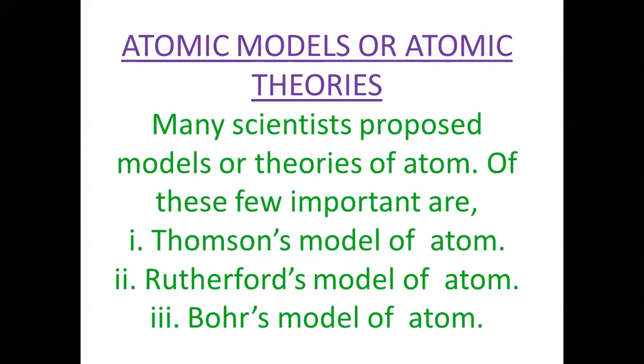So these nuclei of helium are called alpha particles. Here we should remember only one thing to understand the experiment: that this nucleus has positive charge.